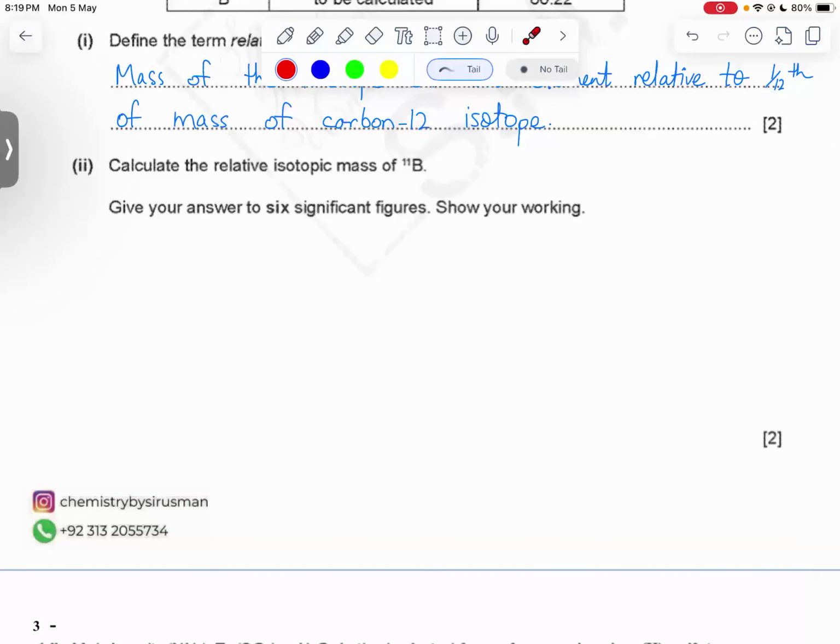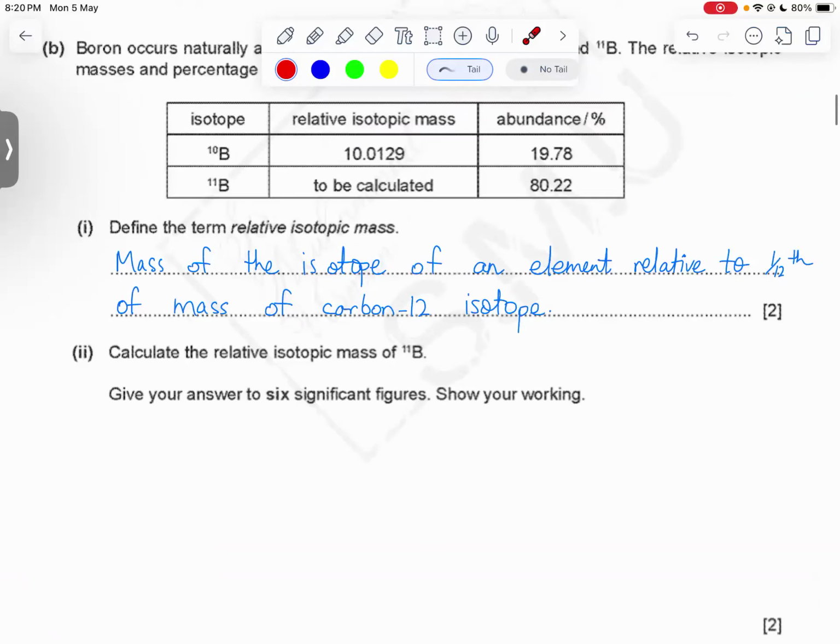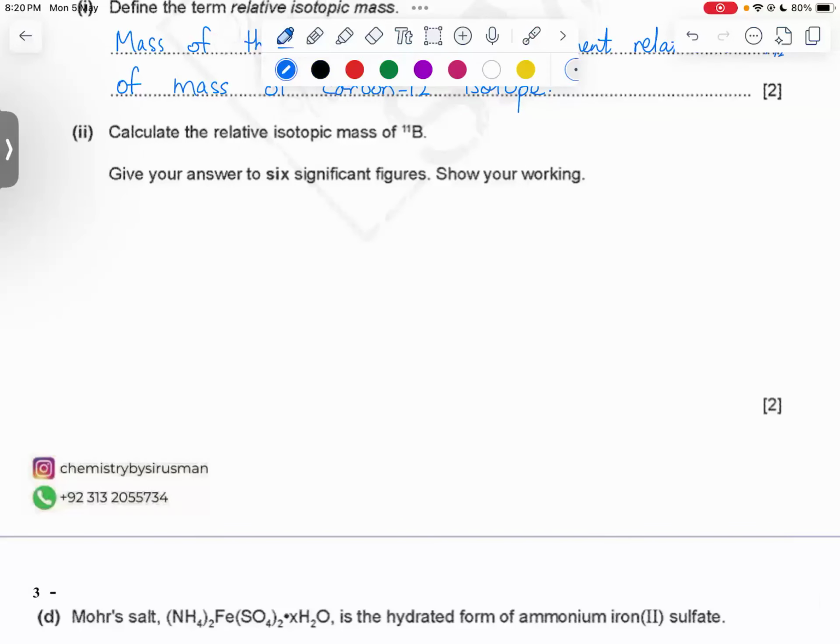Next question. Calculate the relative isotopic mass of 11B. All right. So we want to calculate the relative isotopic mass of 11B, which is not given to us. So for the formula to calculate the abundance or relative isotopic mass, we are only given one. In our whole syllabus, we always use this formula, right? We say that average atomic mass is equal to the summation of percentage abundance multiplied by isotopic mass, right?